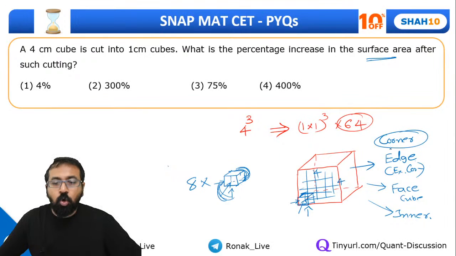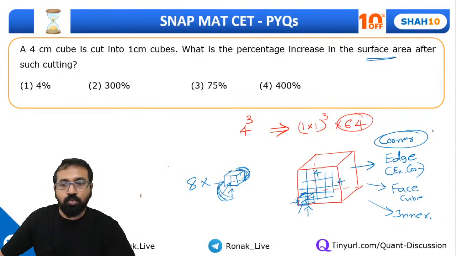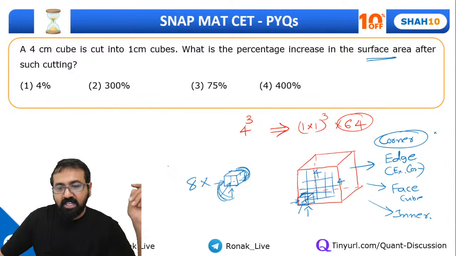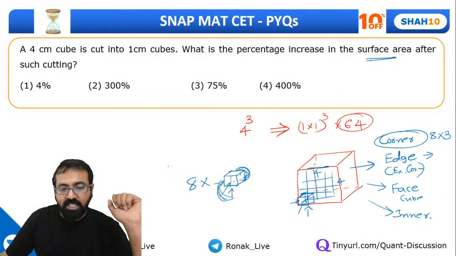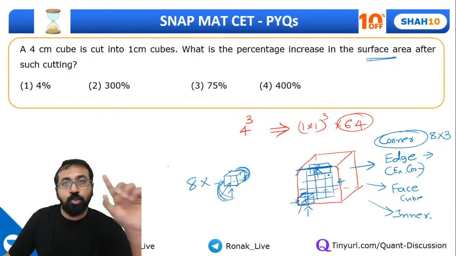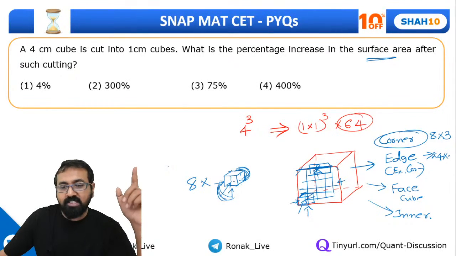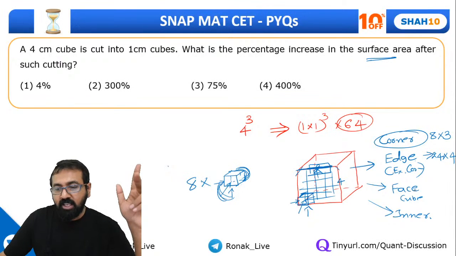So can I say these corner cubes had 3 faces exposed and 3 faces were not exposed? So there are 8 such corner cubes, and we'll have to take 3 faces into consideration. Then how many edge cubes will be there? There will be a total of 4 cubes over here. Out of that, 2 will be on the corner, so there will be 2 cubes on each edge. There are 12 edges, so there will be 24 edge cubes, which have only 2 faces exposed and the remaining 4 faces were not exposed.